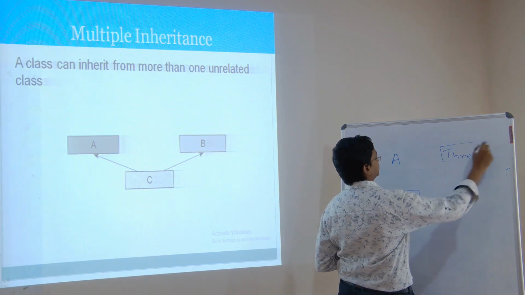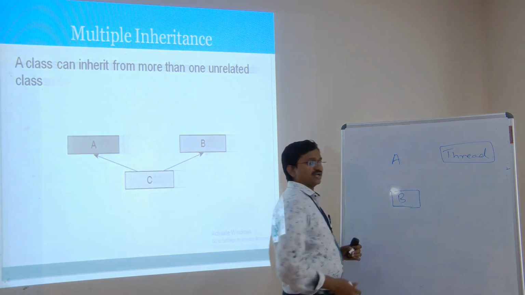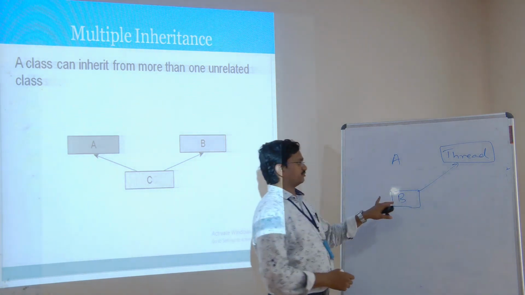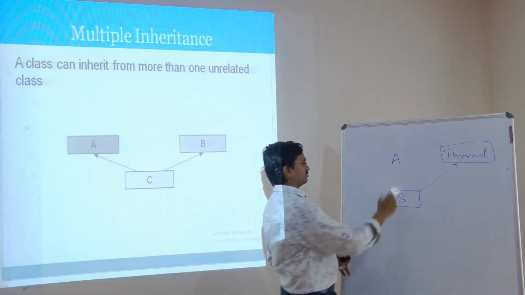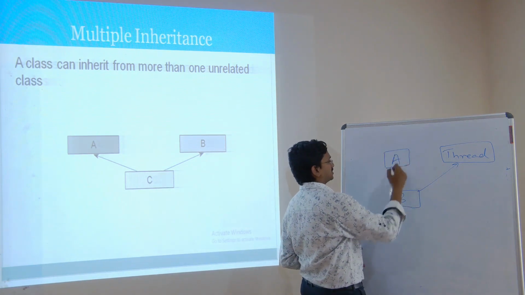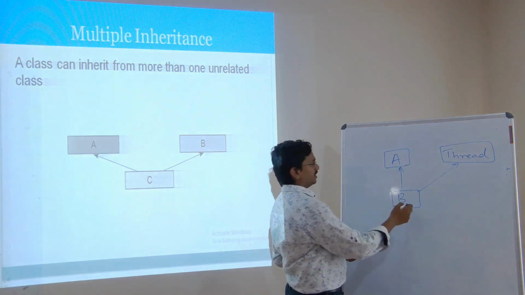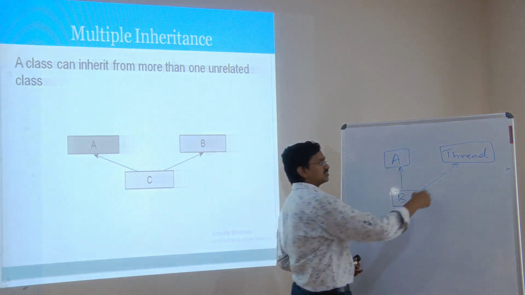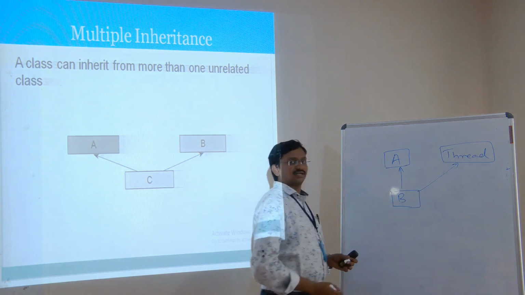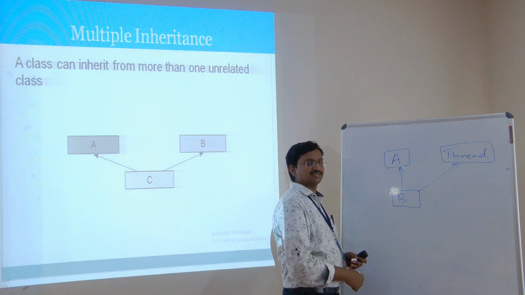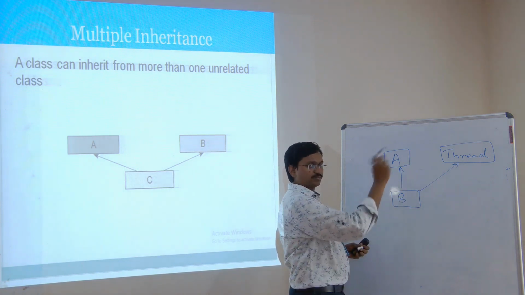This is necessary. At the same time, if B wants to inherit the properties of A also, this is like multiple inheritance. B is going to acquire the properties of A and also the properties of Thread class. Both A and Thread are classes, so B cannot inherit both.